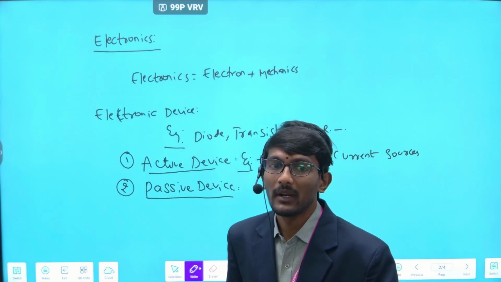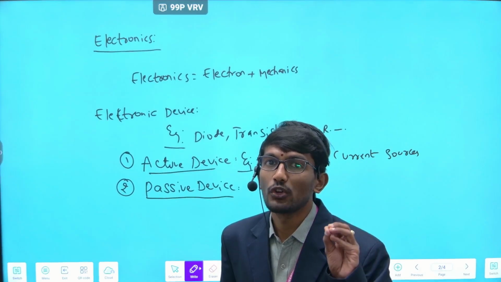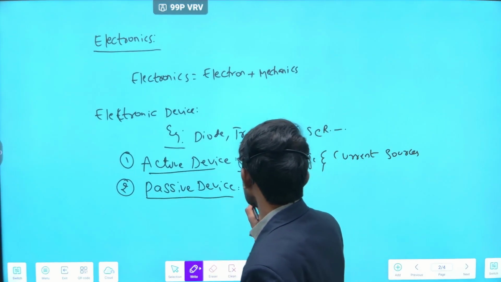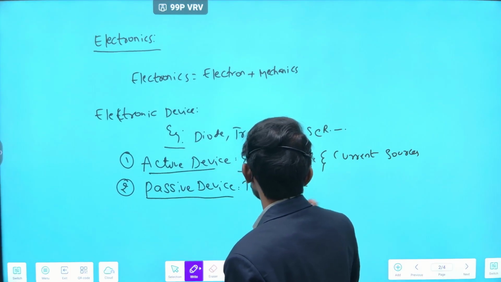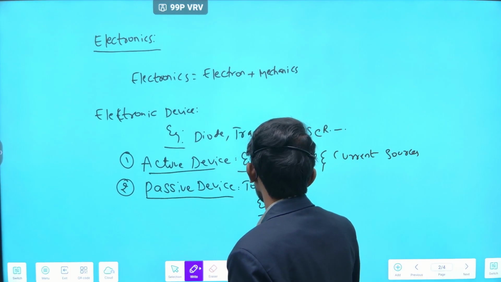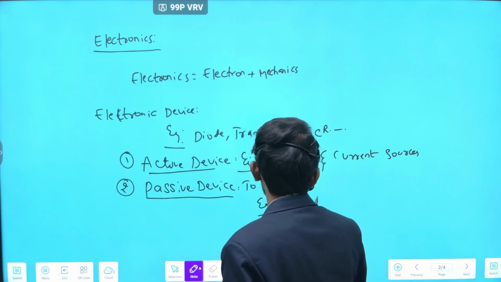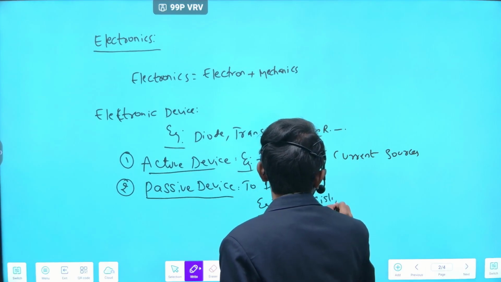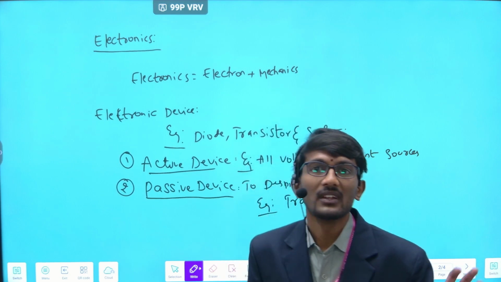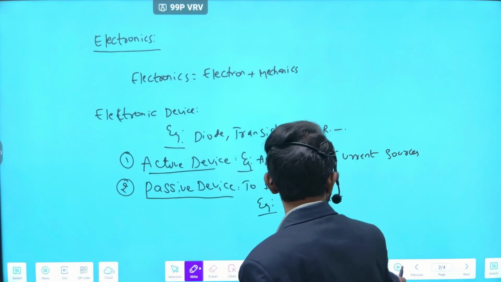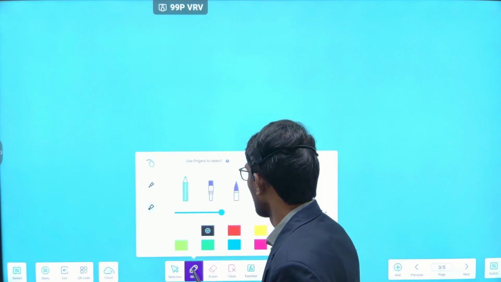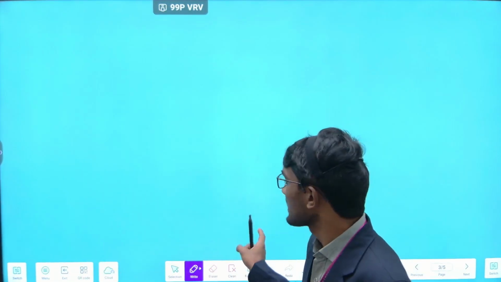Next, passive device. A passive device is one that dissipates energy. Example: transistor. All current sources and voltage sources are active devices, and a device that dissipates energy, such as a transistor, is passive.